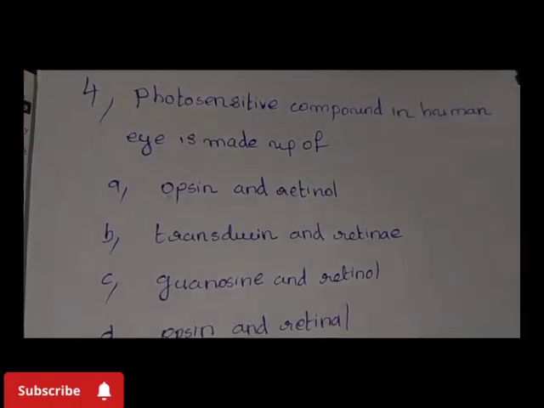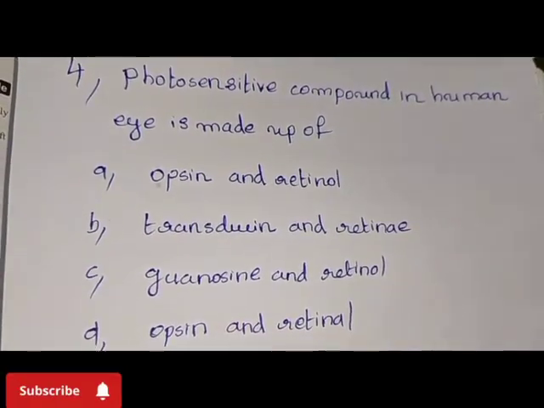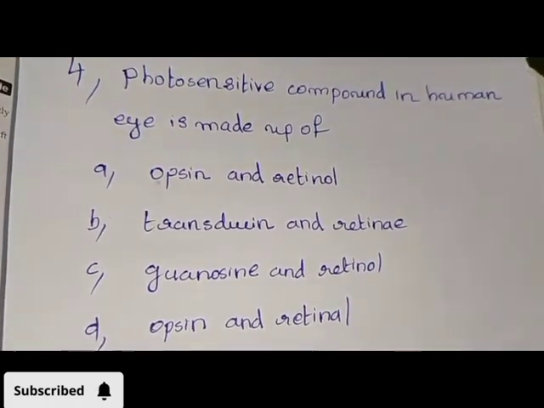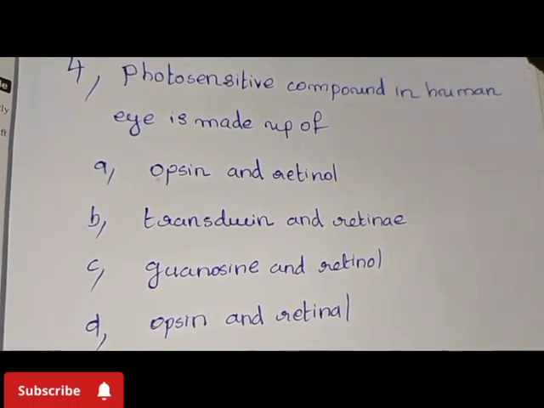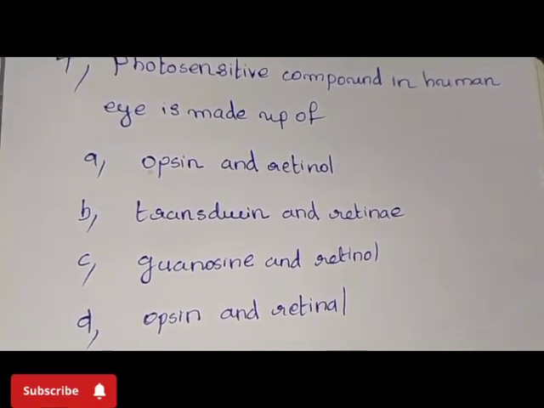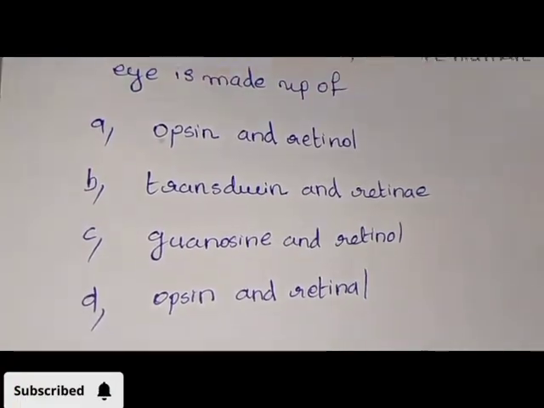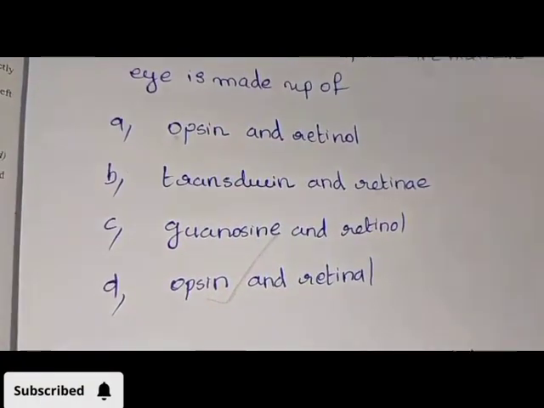4. Photosensitive compound in the human eye is made up of option A, opsin and retinol; B, transducin and retinase; C, guanosine and retinol; D, opsin and retinol. Option D, opsin and retinol.